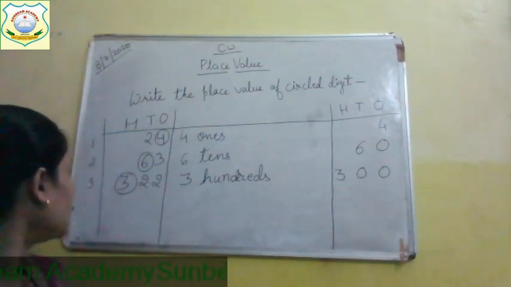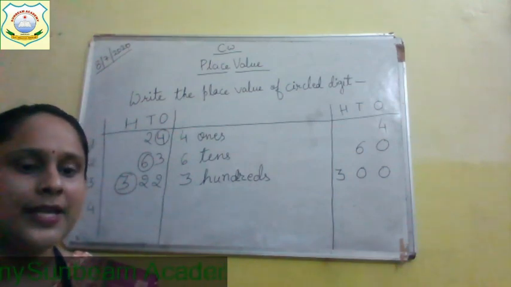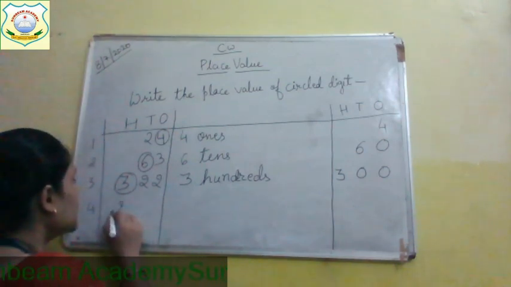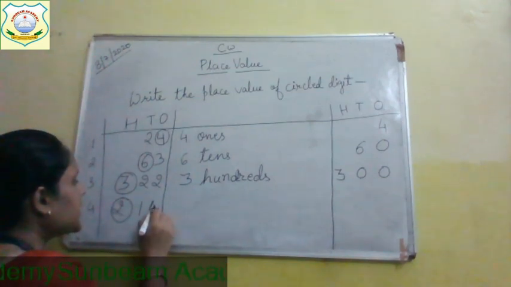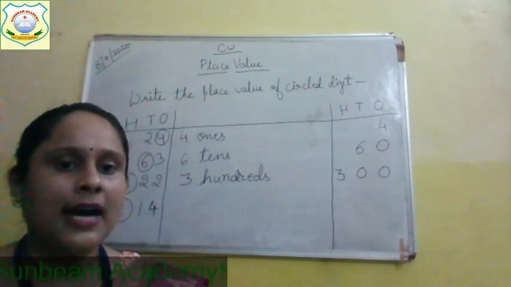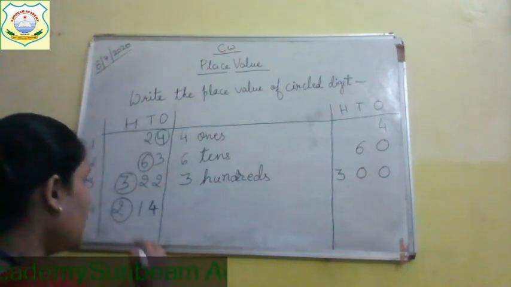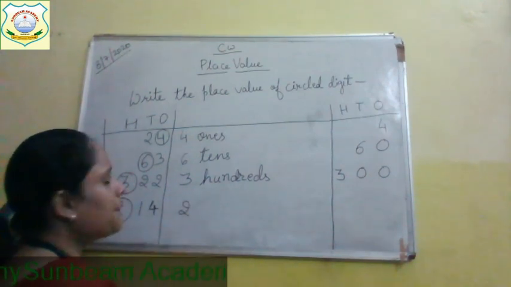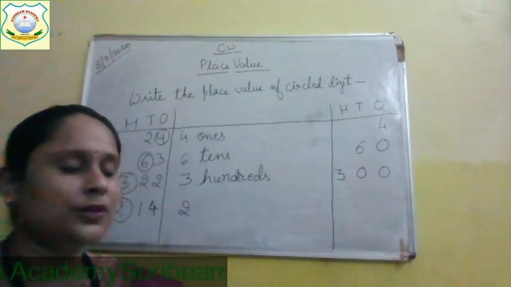Understood? Now we'll come to our question number 4. See, question number 4 is 214. Now, which number is at hundreds place? Yes, 2 is at hundreds place. So, what is the place value of this 2?